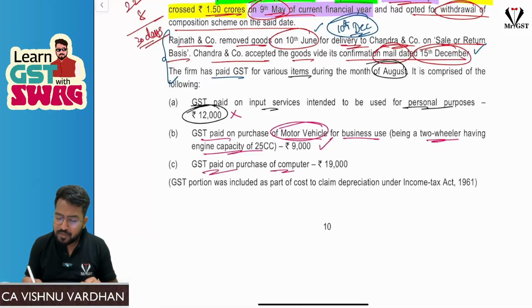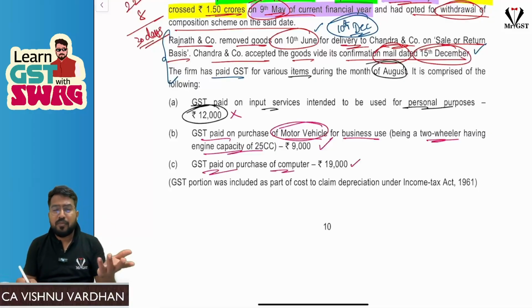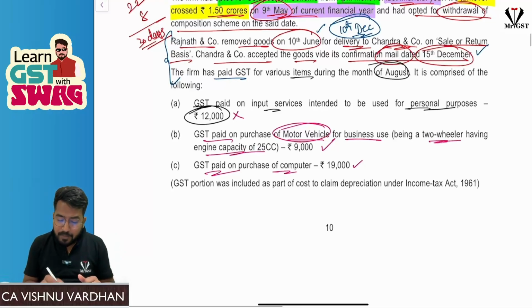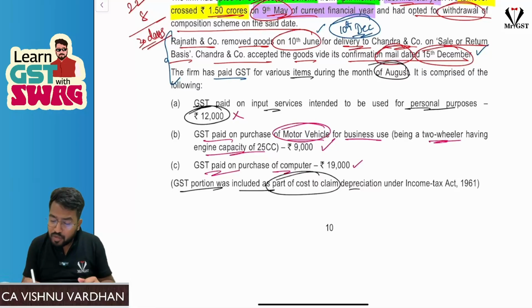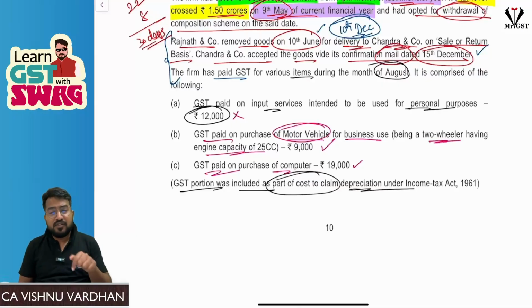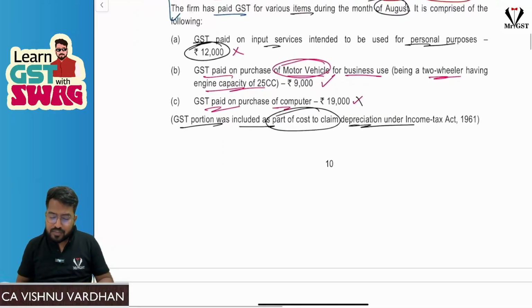GST paid on purchase of computers. Obviously, when computers are purchased, you can take ITC. But here, sir, the GST portion was included as a part of cost to claim depreciation. Sorry, bro, very wrong, bro. You cannot take ITC, bro. Correct? So you cannot take it as ITC. So 19,000, you cannot take ITC.